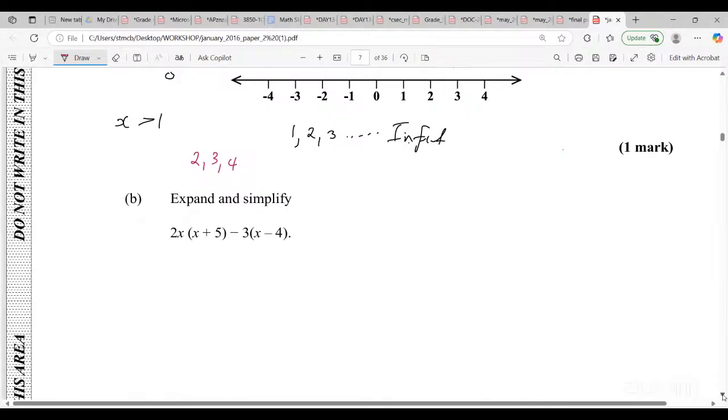Yeah, you can pass paper one alone, but you have to get everything right. So you have to get the 60 multiple choice and you have to get 20 out of 20.